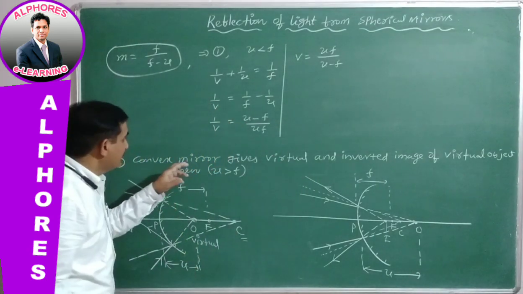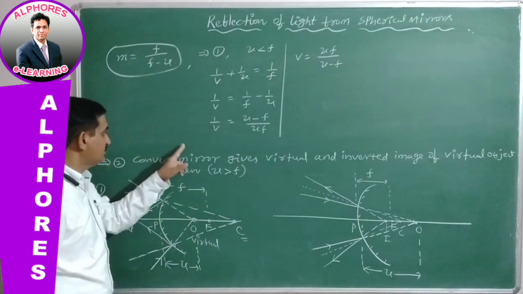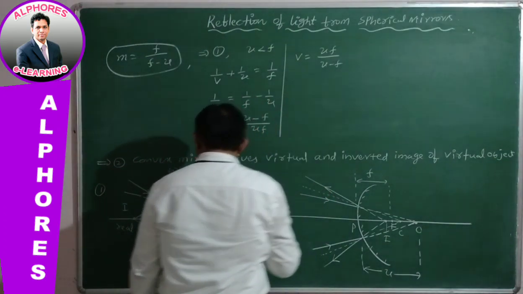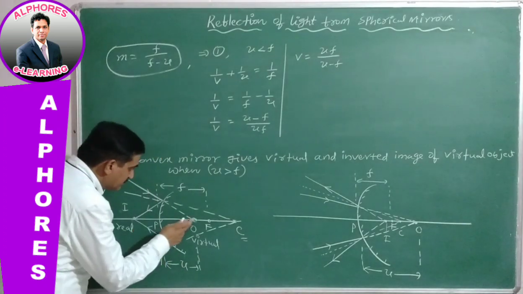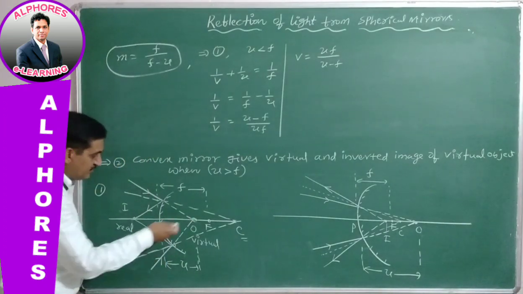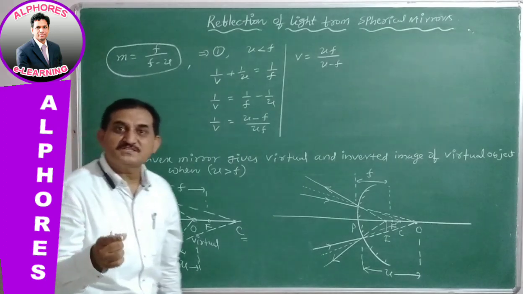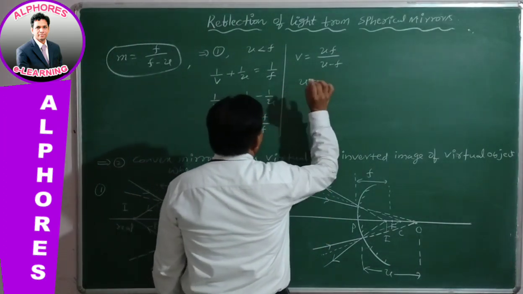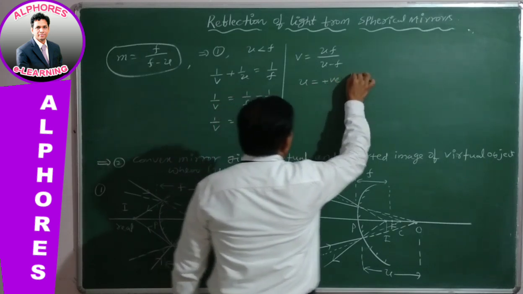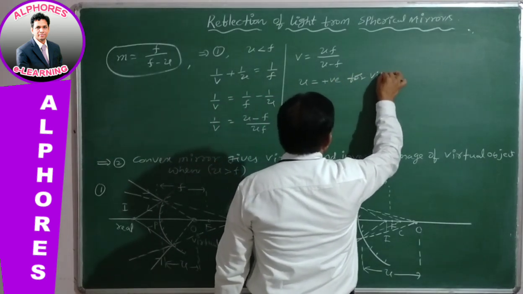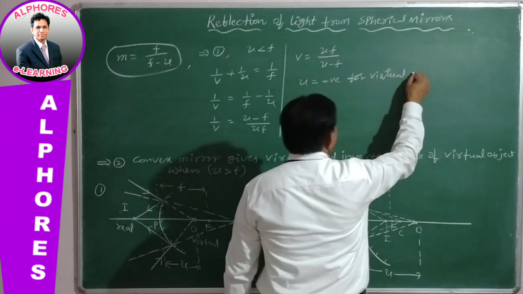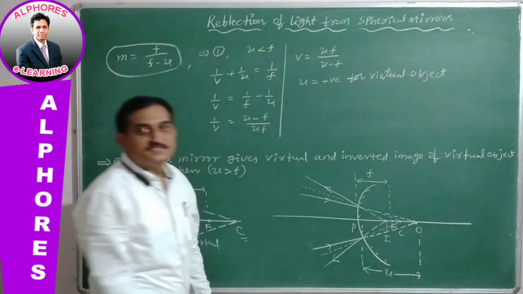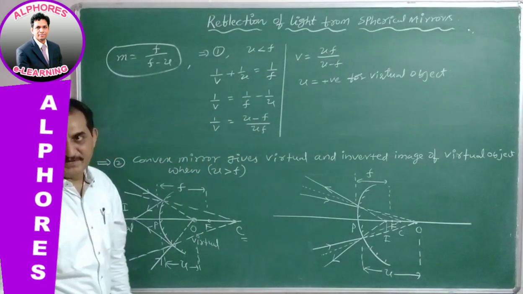Next, using this formula, our condition in the first statement is u less than f. Which kind of object is this? This is a virtual object. For a virtual object, the object distance is taken to be positive.